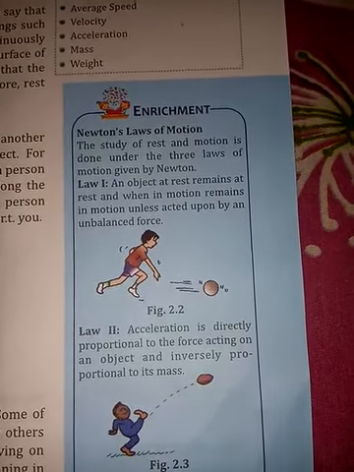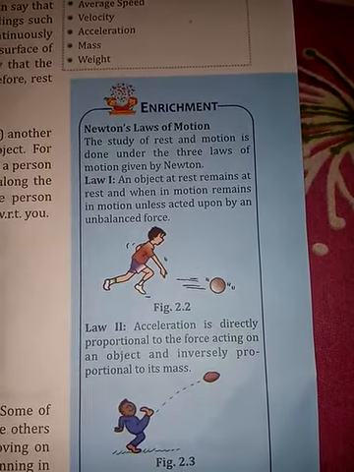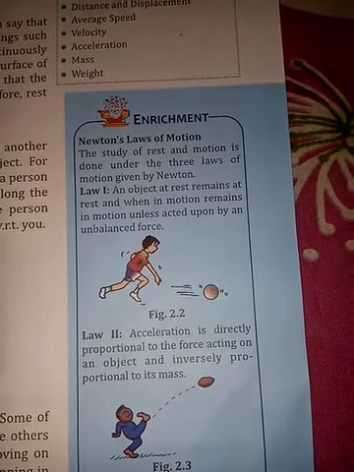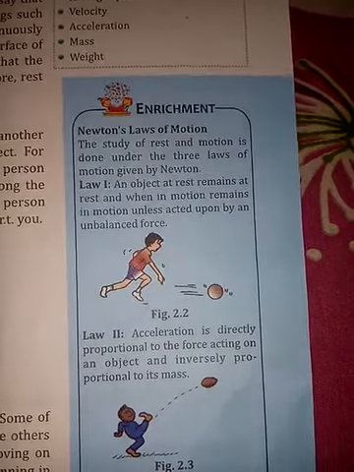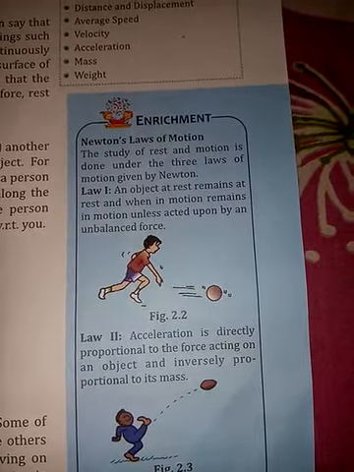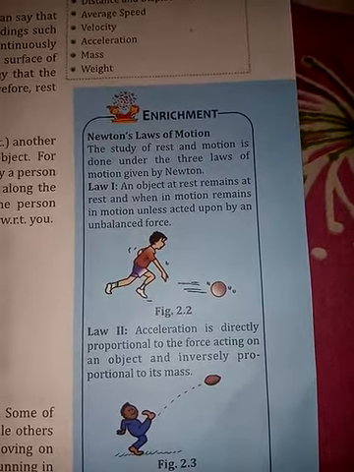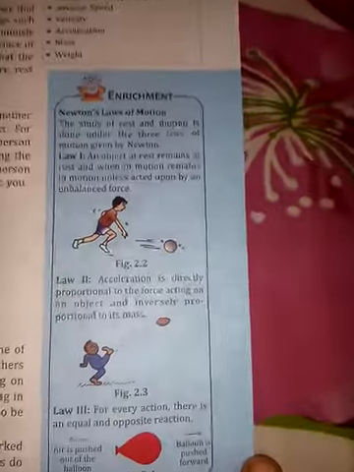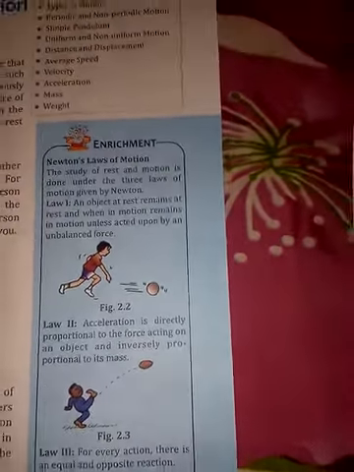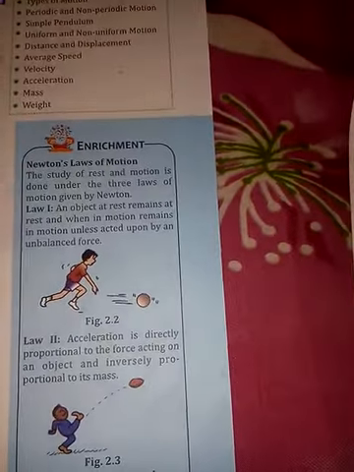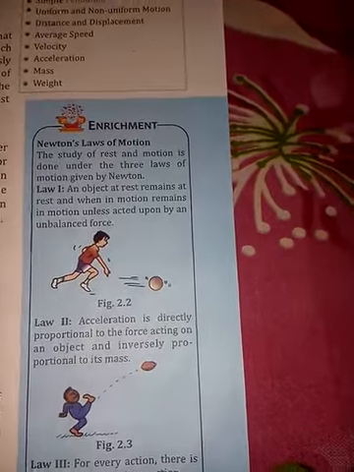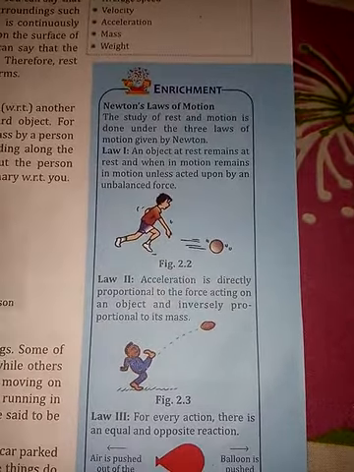It means that if any object is at rest, it will stay at rest until you apply some force. If any object is in motion, it will continuously stay in motion until some force is applied. For example, until and unless you kick the ball, it will not move. And in order to stop a moving ball also, force is required.